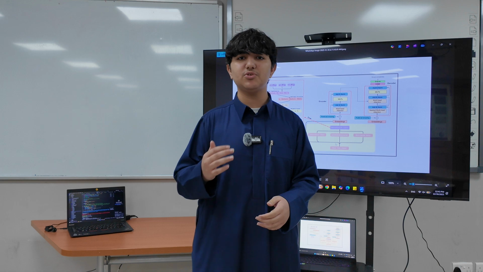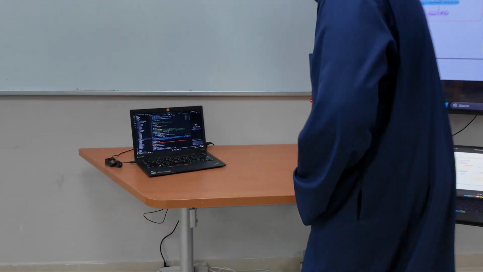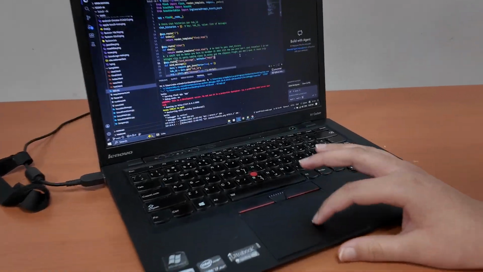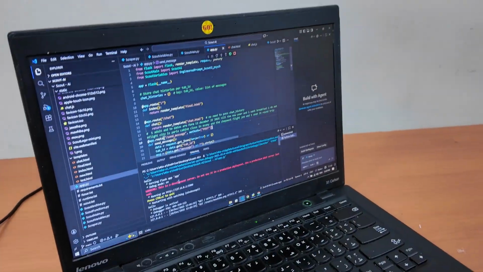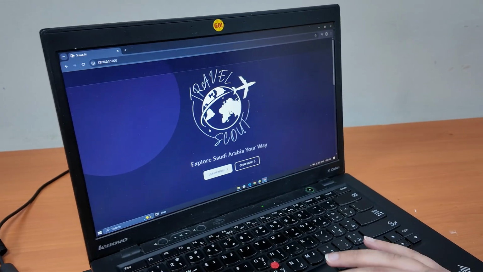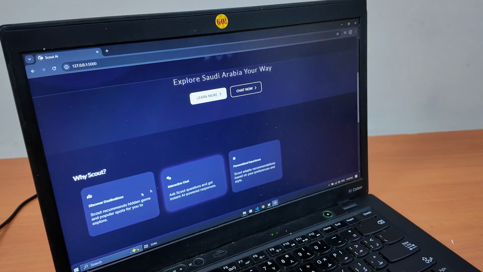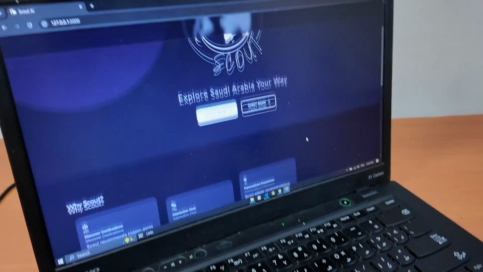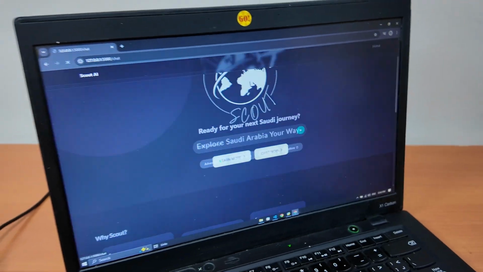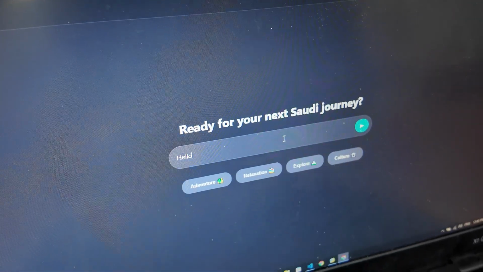So now, let's try Scout's architecture practically. As you can see, this is the back end for Scout's architecture. We can get to the website or the UI from this URL. This is the UI for Scout's architecture. Here we put some data about Scout, and let's start chatting with Scout. As you can see, this is the chat interface.